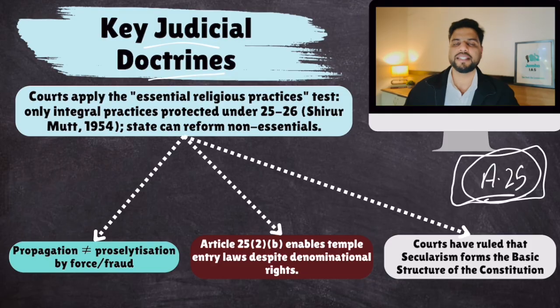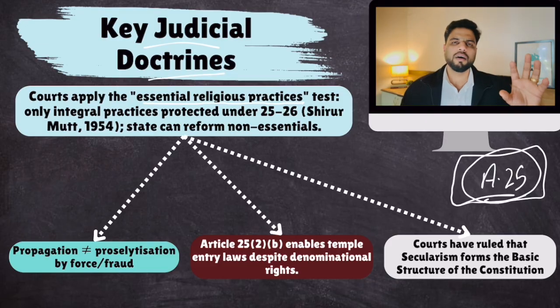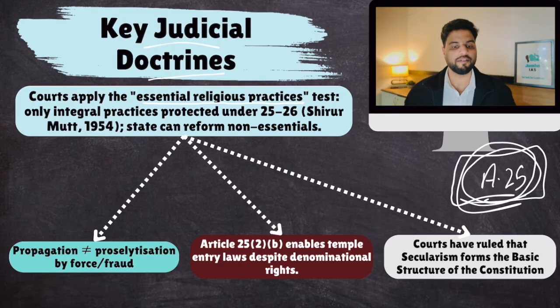And how would courts decide? Well, they apply a test. And that test is called the essential religious practices test. So the courts would see whether this practice is an essential practice of your religion or it is just a fringe practice of your religion. If this is an essential practice of religion, then it is protected under Article 25. If it is not essential to your religion, then the government can restrict it. So sati, government can ban it because courts would say that sati is not an essential Hindu practice.